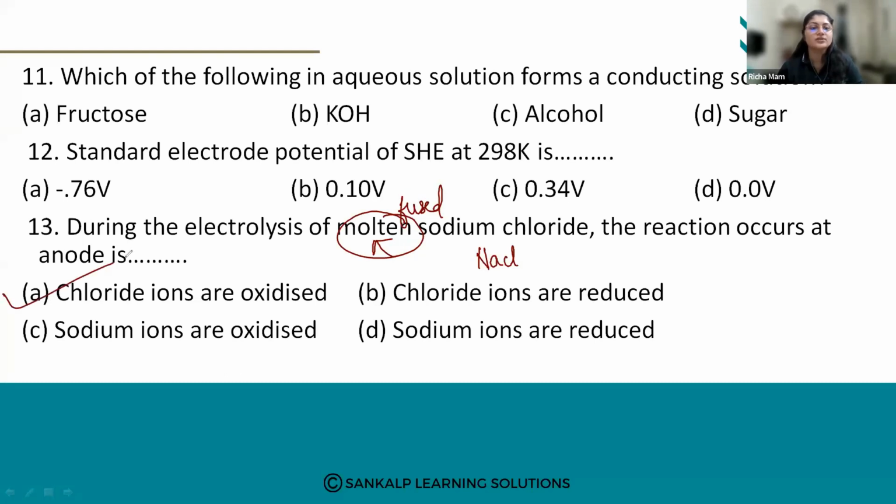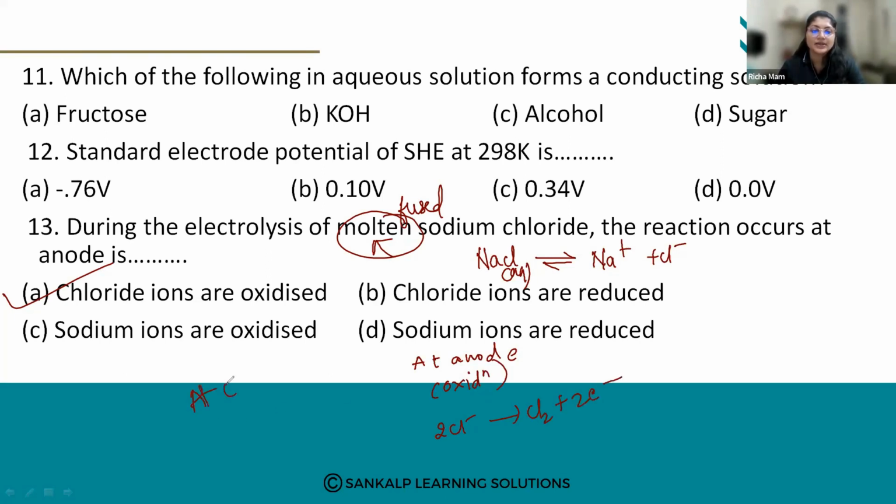NaCl splits into Na plus ions and Cl minus ions. At the anode, oxidation takes place: 2Cl minus gives Cl2 plus 2 electrons.